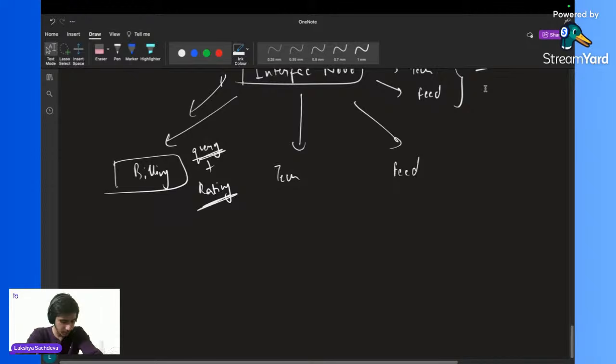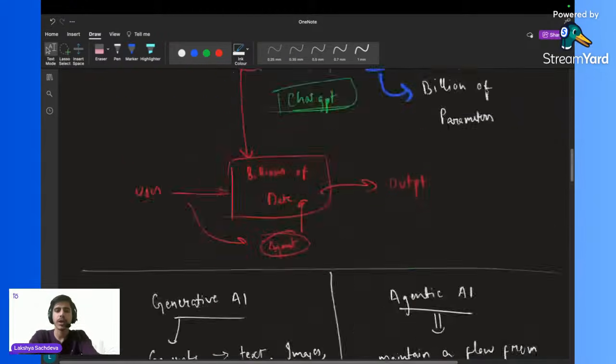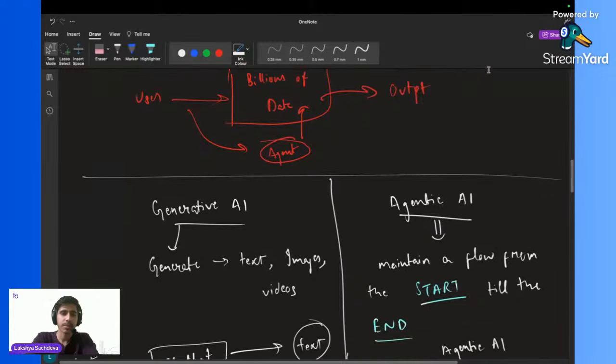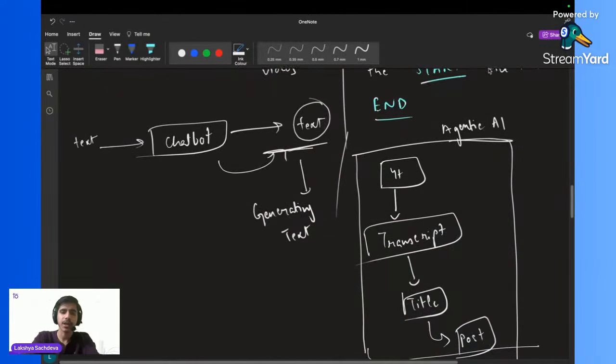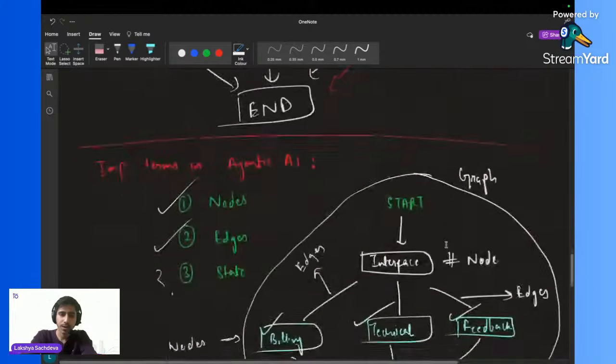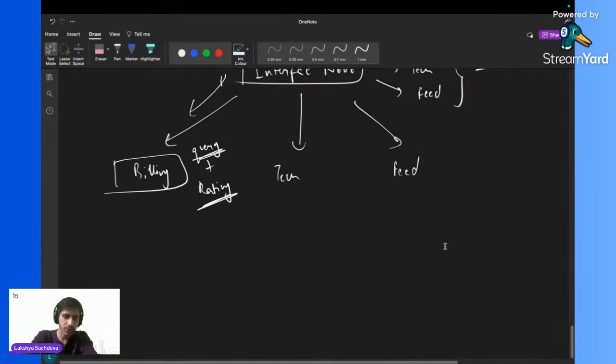I hope this much is clear. So this is the basic theory of agentic AI and the flow of the project that we are going to cover. Let's move on to the structure now.